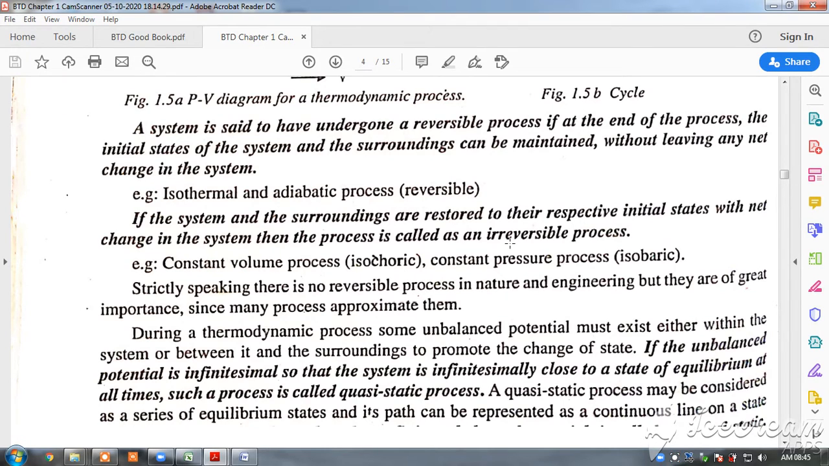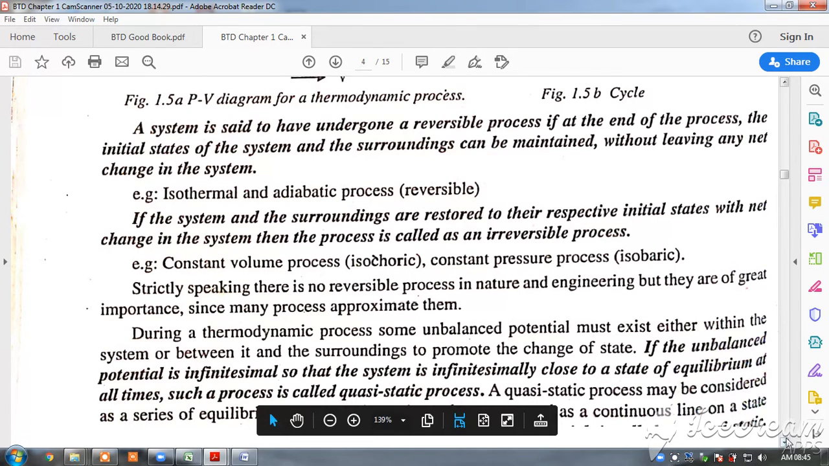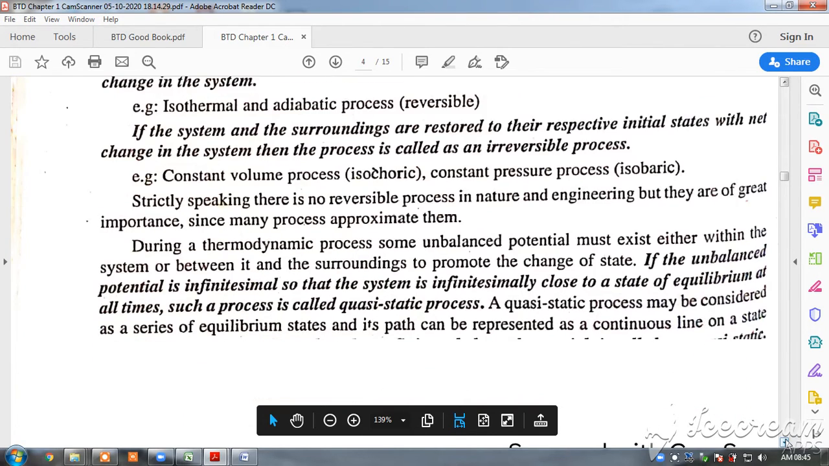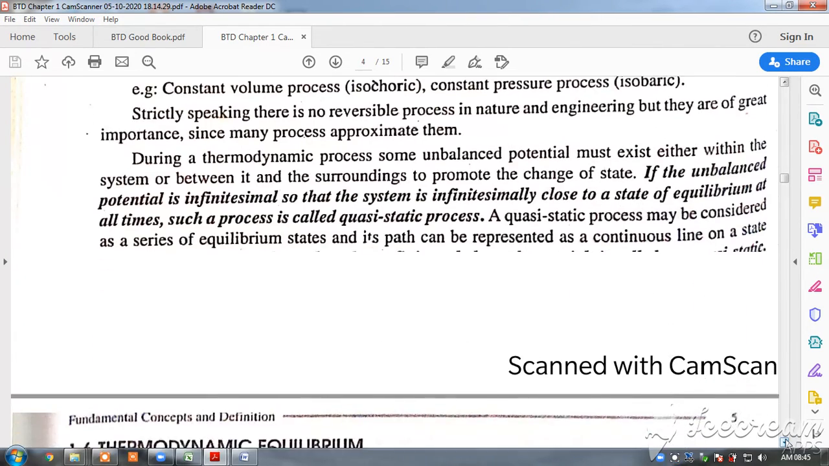So they are known as irreversible processes. Strictly speaking, there is no reversible process in nature and engineering, but they are of great importance since many processes approximate them. In real life, actually, we don't have any reversible processes, but for ease of understanding, and they have a lot of importance in engineering, that is why they approximate the systems. So that is why we will be considering both reversible and irreversible processes.